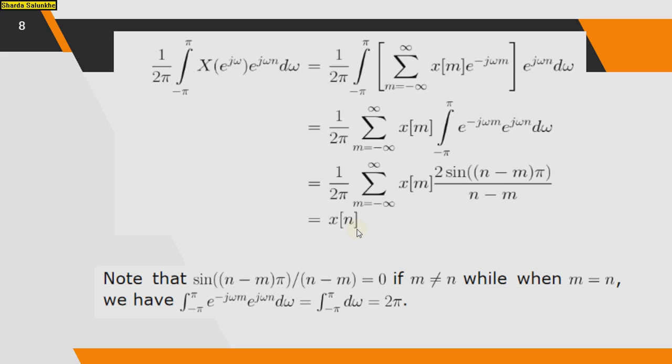For this kind of derivation you need pen and paper so that you can derive all the equations, remember the formulas and their properties, and depending upon the formulas and properties you are able to solve different problems related to the DTFT or frequency spectrum analysis. Here we can note that sine of (n minus m) pi divided by (n minus m) pi, that is sine of theta divided by theta, is equal to 0 if m is not equal to n, while when m is equal to n you will get the integral 2 pi.